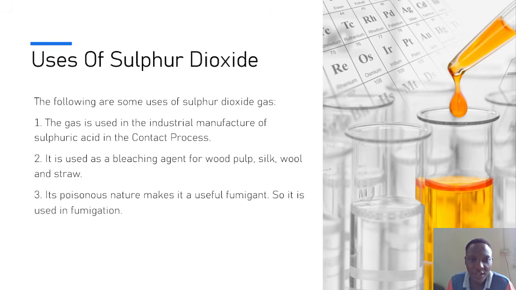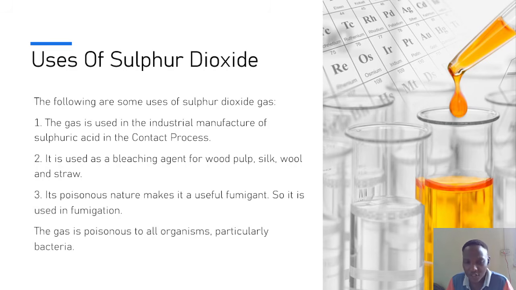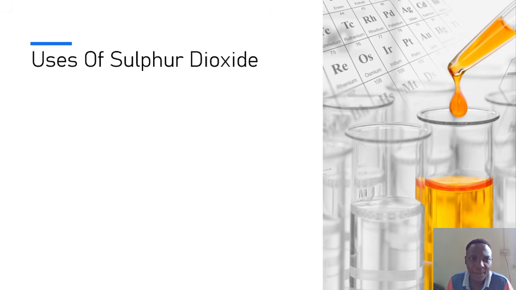Also, its poisonous nature makes it a useful fumigant. So it is used in fumigation. The gas is poisonous to all organisms, particularly bacteria. So that's why it is very crucial, as it is used in fumigation just to kill these bacteria.